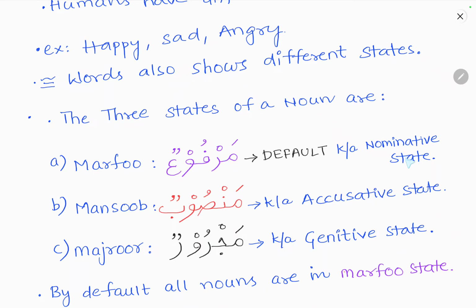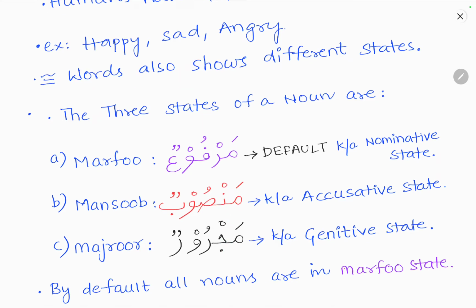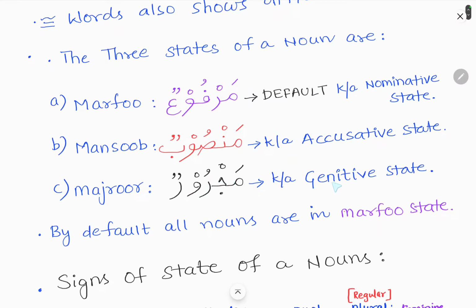Marfu state is known as a nominative state. Mansoob state is known as an accusative state, and majroor state is known as the genitive state. Okay, by default all the nouns are in the marfu state.